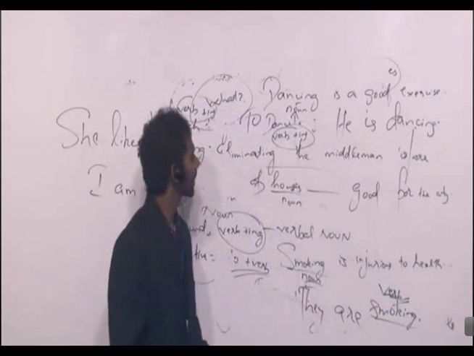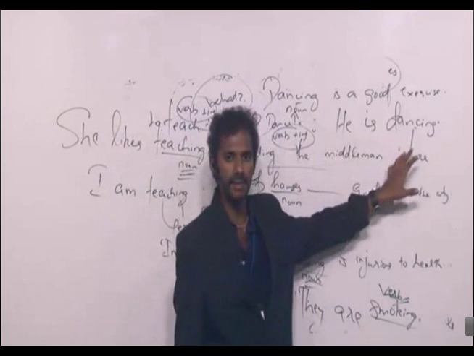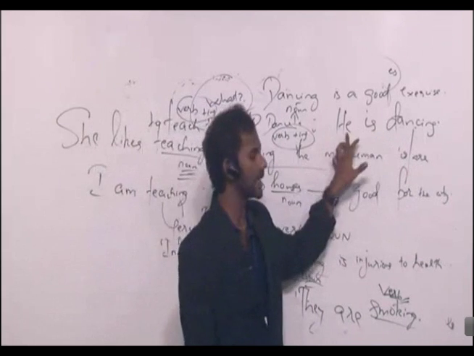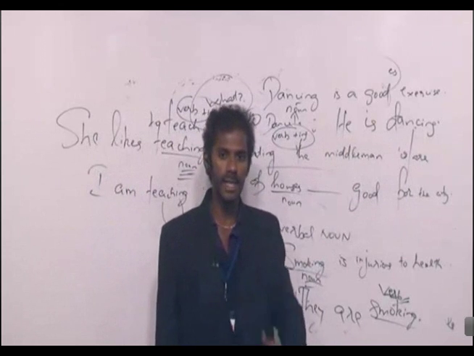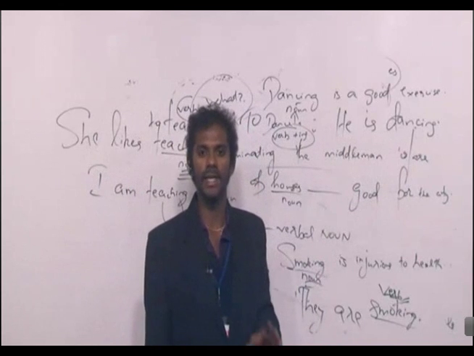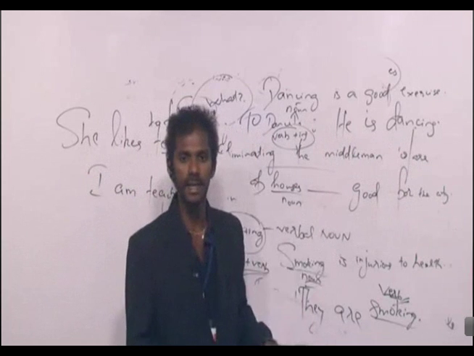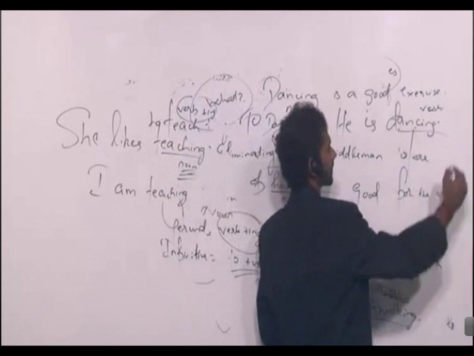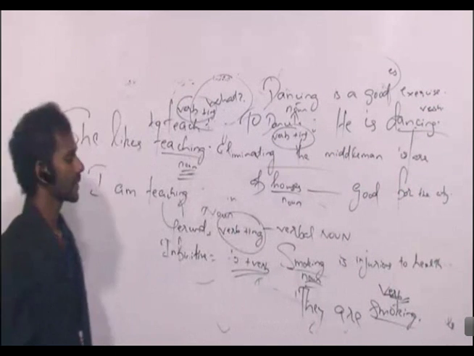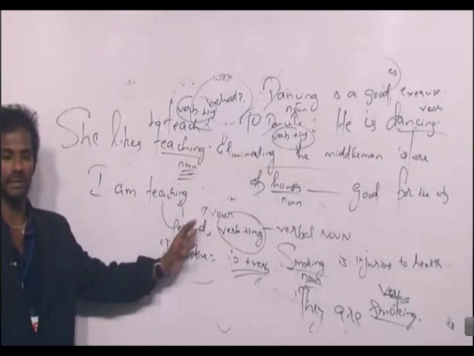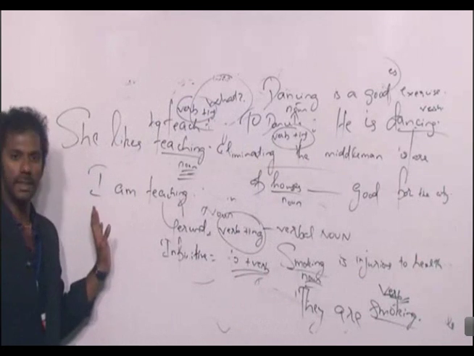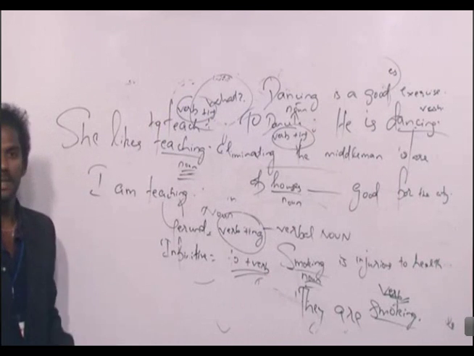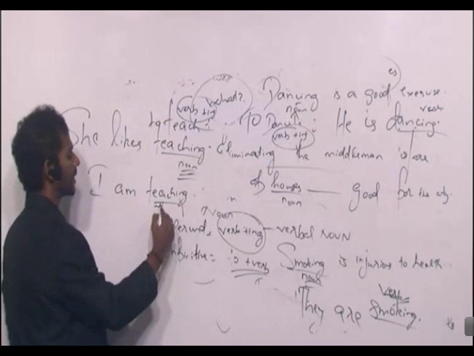Clear? Come to this sentence. He is dancing. You can ask the question word what only in this way. What is he? If I ask you what is he, will you say dancing? No. So we are not getting the answer to the question what as dancing. So dancing cannot be a noun here. Dancing is a verb here. Clear? Come to this. I am teaching. What am I? Will you say teaching? No. So teaching cannot be a noun here. Teaching is a verb here.